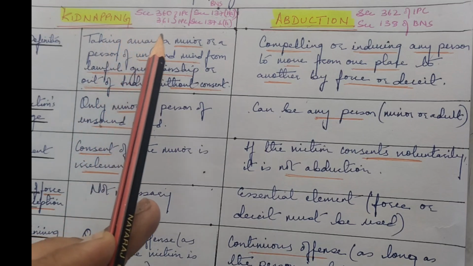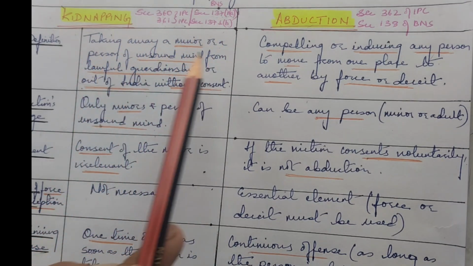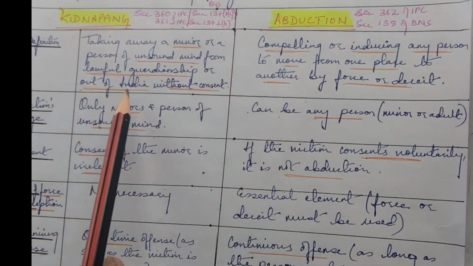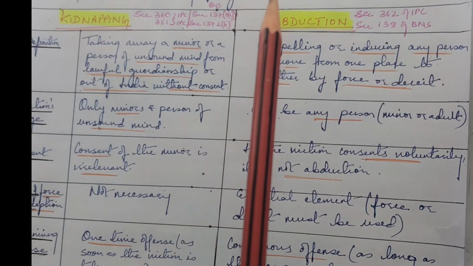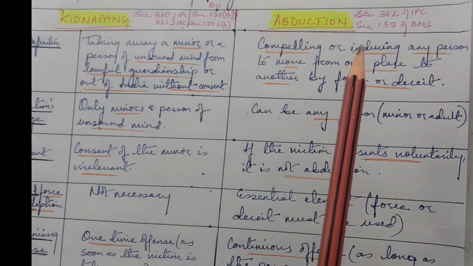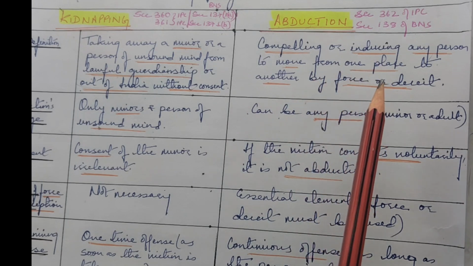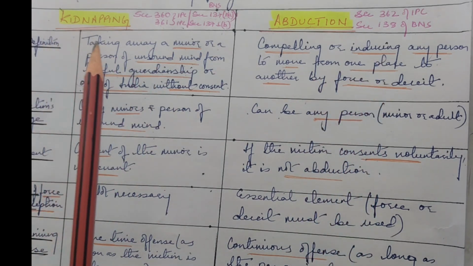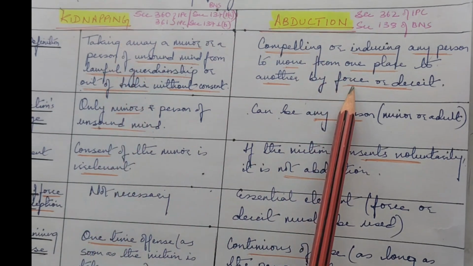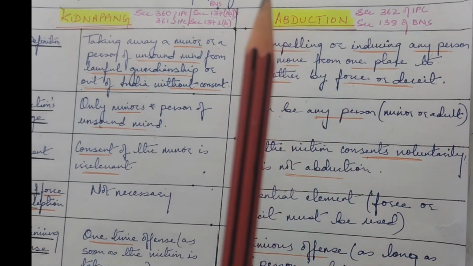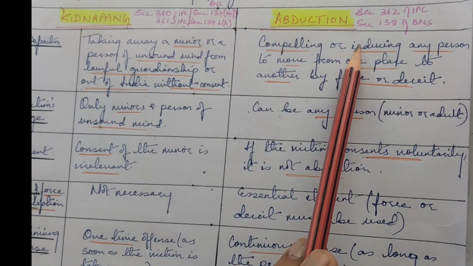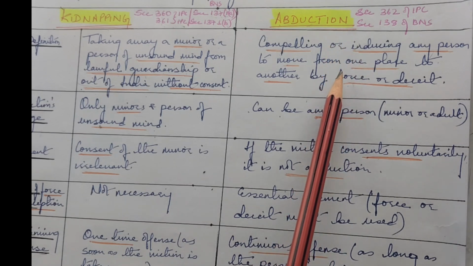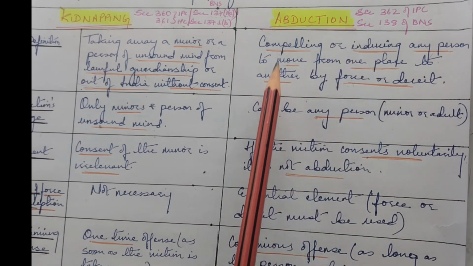So what is kidnapping? It is taking away a minor or a person of unsound mind from lawful guardianship or out of India without consent. And what is abduction? It is compelling or inducing any person to move from one place to another by force or deceit. So unlike kidnapping, which primarily protects a minor or a person of unsound mind, abduction is a broader offense that involves force, deceit or inducement to move a person from one place to another.